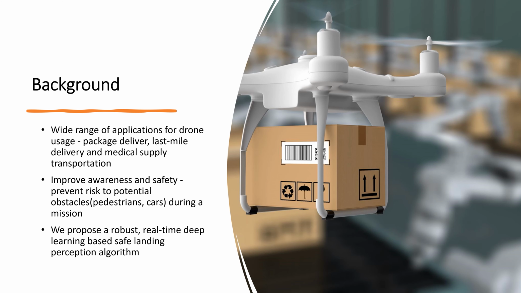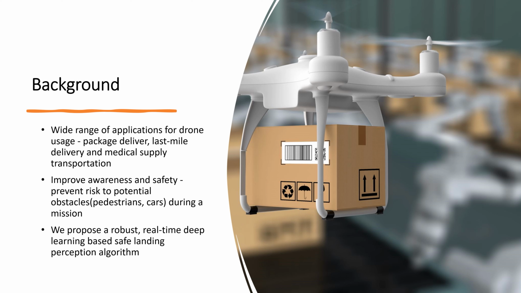The use of small unmanned aircraft systems (UAS) is promising for last-mile package delivery. Commercial small UAS have become more and more automated in executing predefined flight plans and landing on well-managed landing pads. However, to achieve a higher level of autonomy during off-nominal landing, a UAS needs to recognize landing scene reconfiguration, such as moving or static obstacles near or on the designated landing pad. It will improve awareness and safety, and prevent risks.